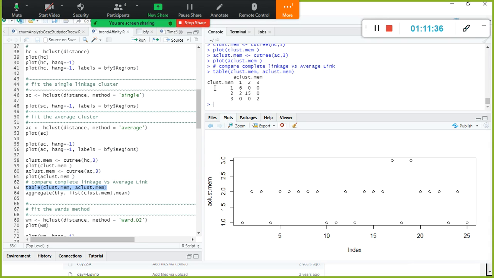If you add horizontally, the first cluster has 8 records, then 15 records, then 2 records. But if you look vertically, the first cluster has 9 records, the second cluster 17, the third cluster 5 records. Let's say you have 3 clusters. Each cluster should have a somewhat even number of records, observations.